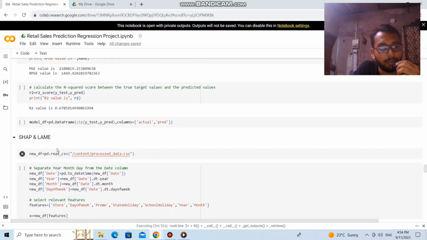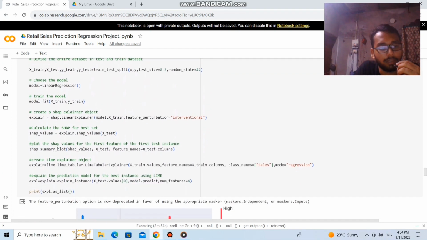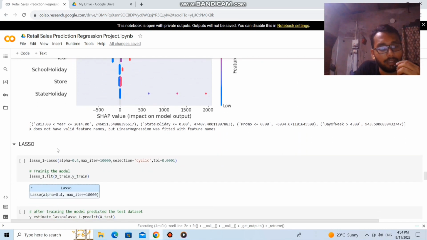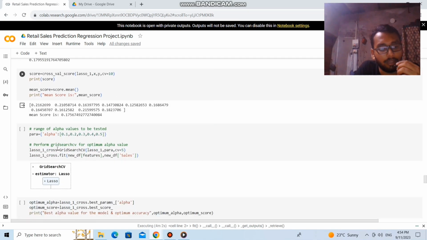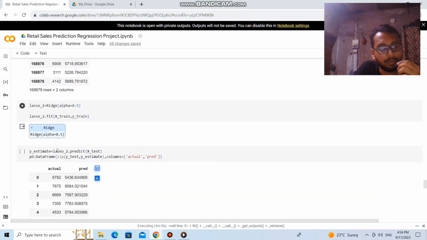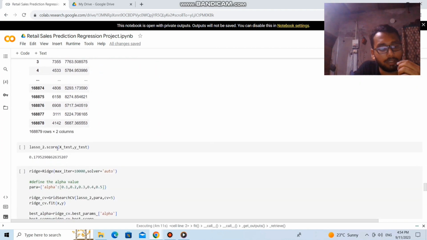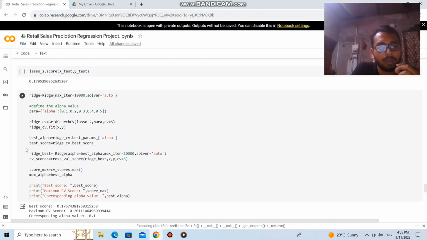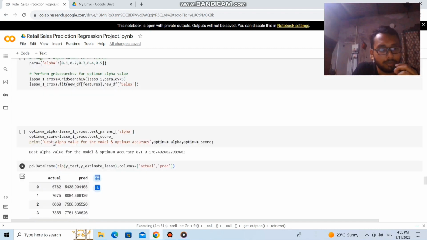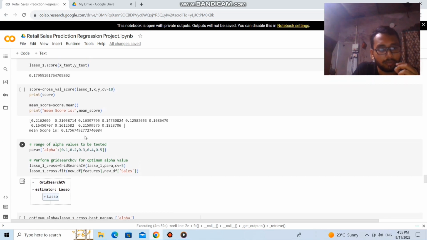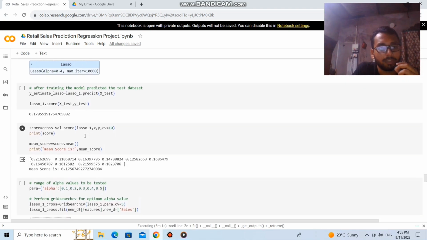Next is the Ridge model. Here we create the Ridge model, and here is the graphical representation of the Ridge model. And next is the lasso model. Here is the lasso model creation. In lasso we take the parameters for the grid search and the optimal value, so we can get the best fit model.